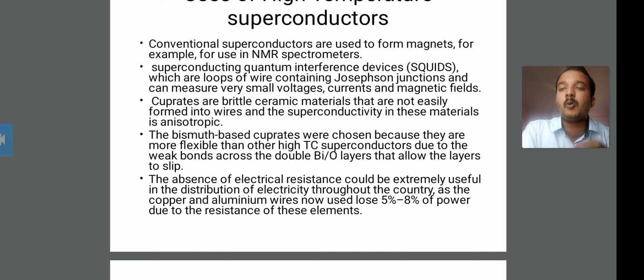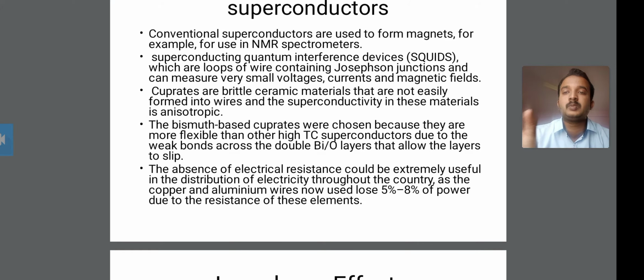Because they are more flexible than the high critical temperature superconductors, due to weak bonding across the double bismuth oxygen layer, which allows the layers to slip.